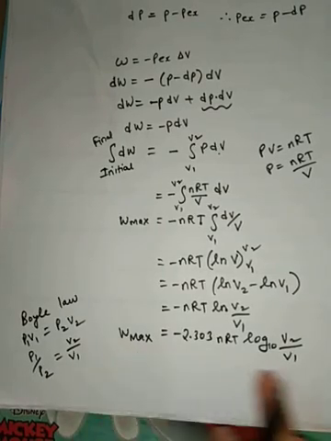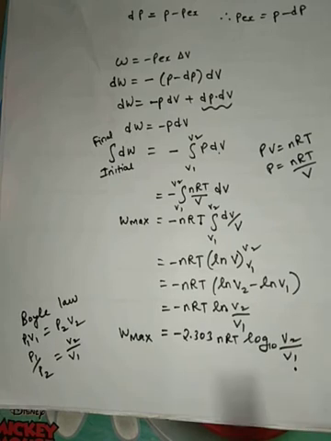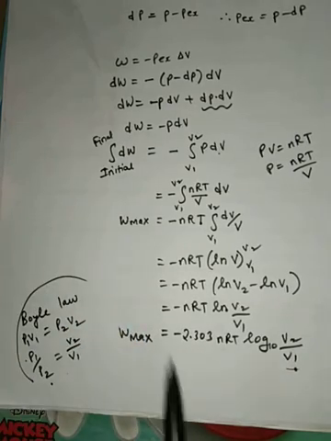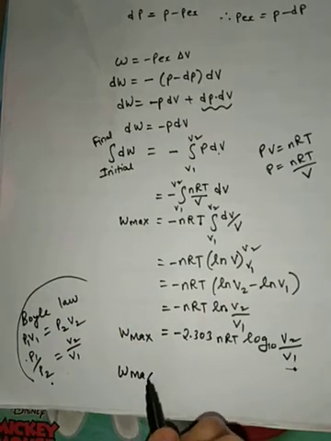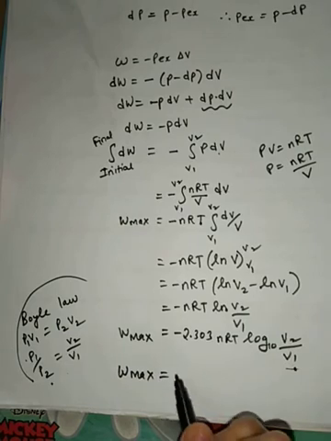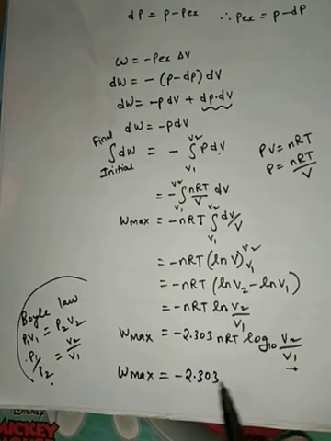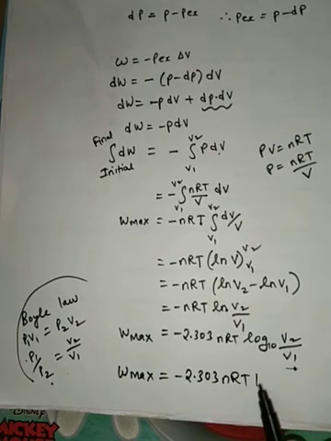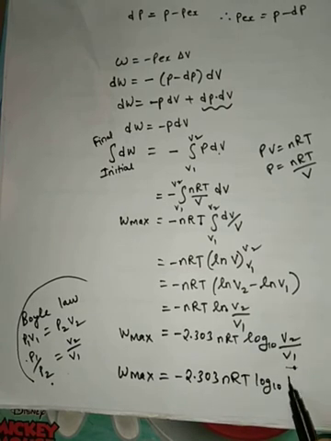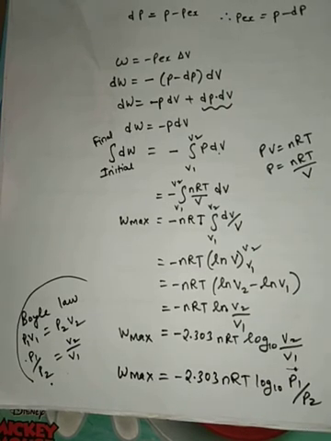Right, let us substitute. In place of V2 by V1, what can you write? P1 by P2. And how do I get this? Using Boyle's law. So the expression for maximum work is also given by 2.303 nRT log to the base 10 of P1 by P2.